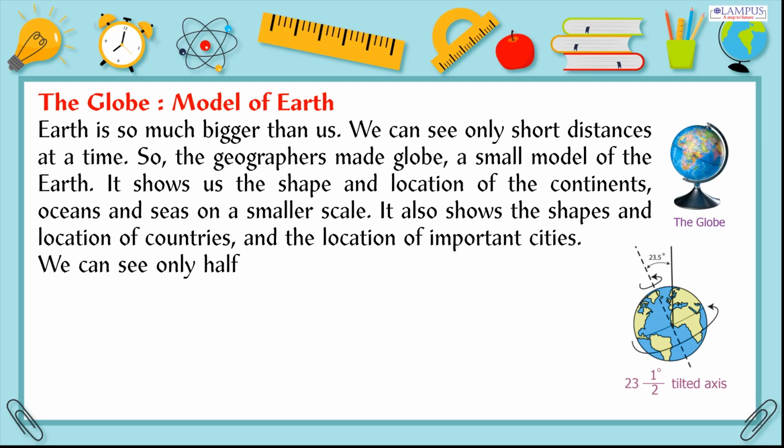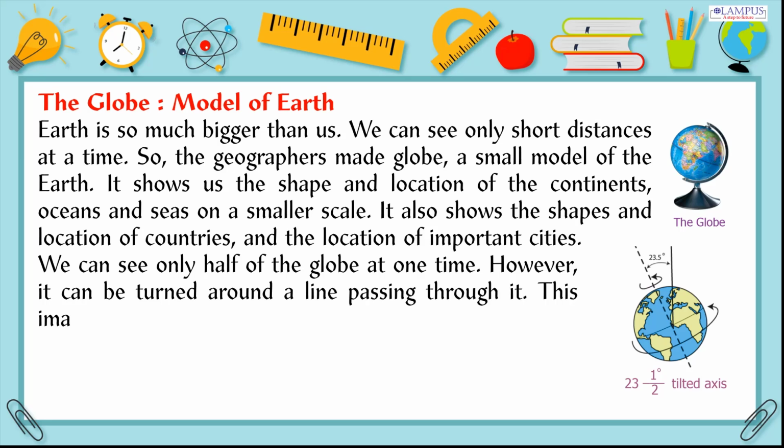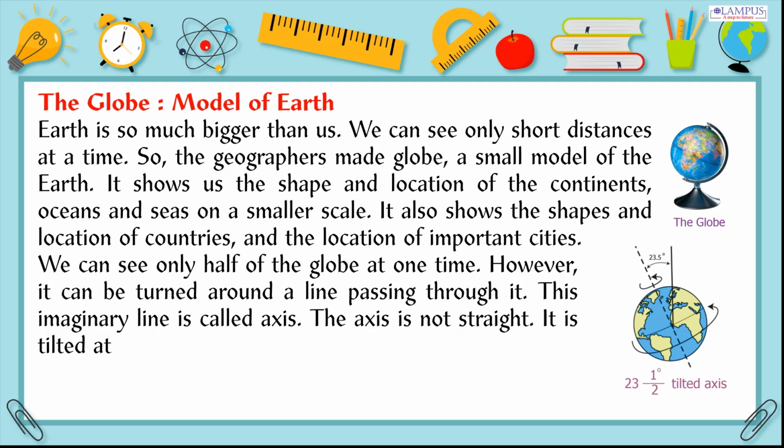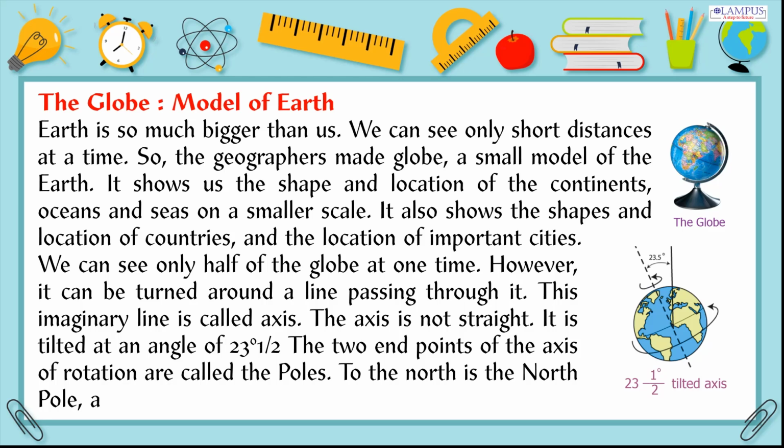We can see only half of the globe at one time. However, it can be turned around a line passing through it. This imaginary line is called the axis. The axis is not straight. It is tilted at an angle of 23.5 degrees. The two end points of the axis of rotation are called the poles. To the north is the North Pole, and to the south is the South Pole.